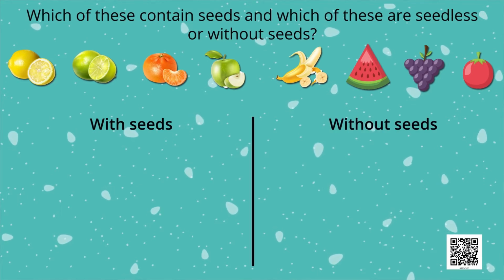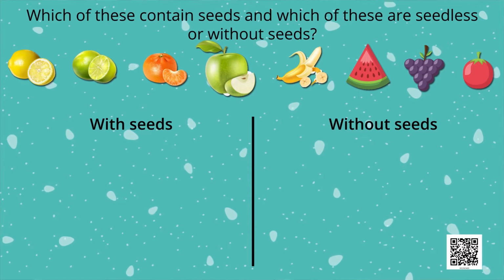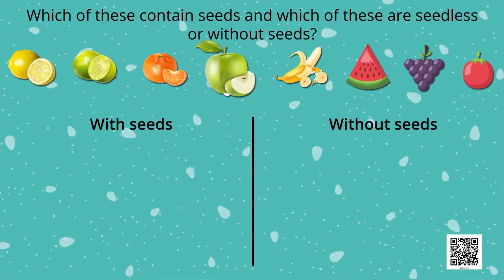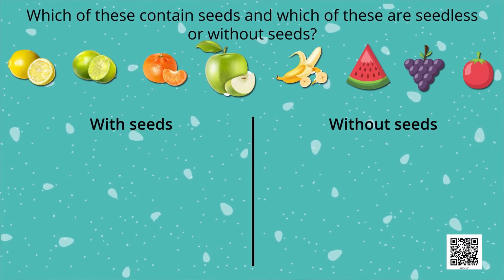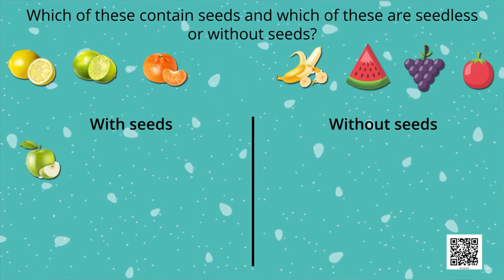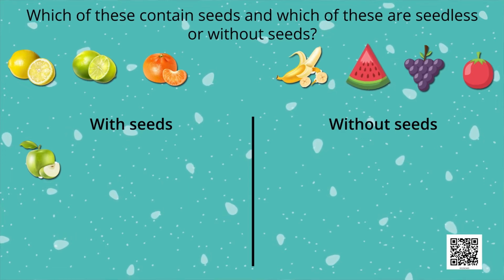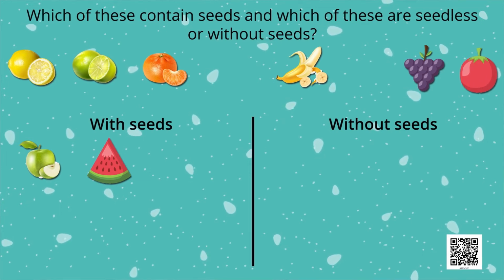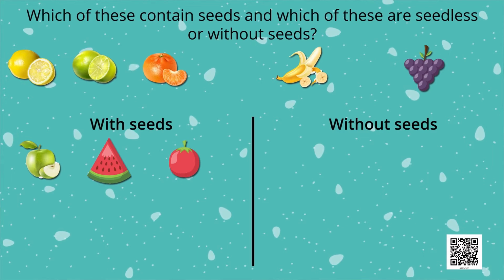So if I ask you about apple, do you think that an apple contains seeds or it is without seed? Yes, tell me. Think. We eat apple and we also see that inside an apple we can find seeds. So yes, it will fall under the category of a fruit with seeds. Next, watermelons. Try it yourself. Watermelons are with seeds. Next, what do you think about tomatoes? Yes, tomatoes have seeds or not? Yes, they have very minute seeds.